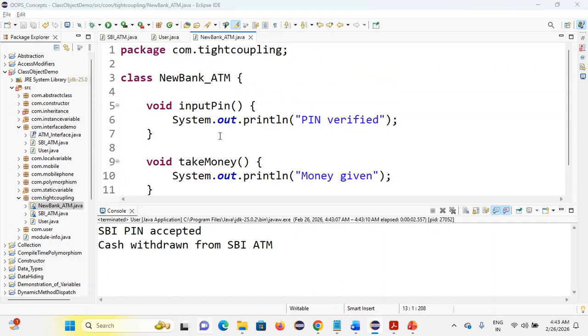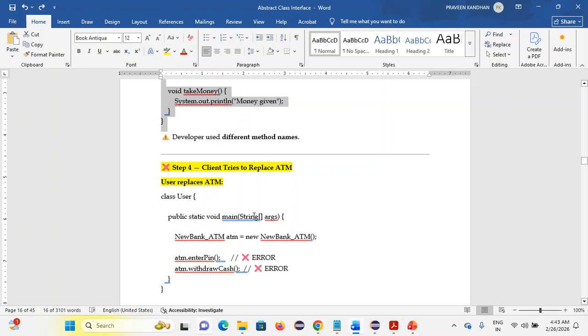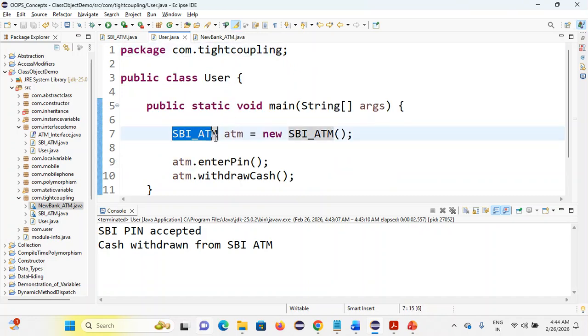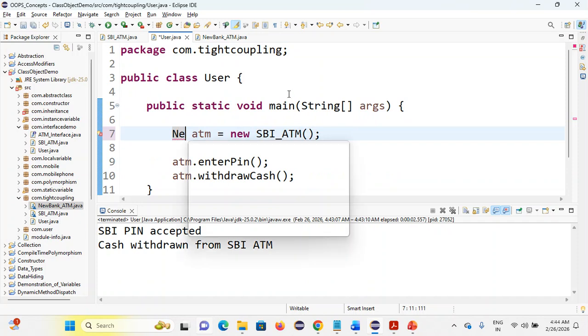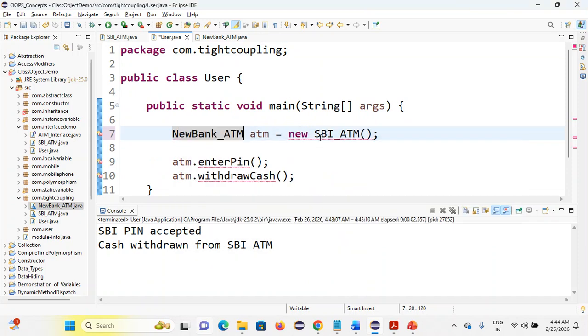See, now the client is trying to replace the ATM. The client tries to replace the ATM because now we are getting the new ATM. Here also I'm creating the object for the new ATM because the new ATM has arrived.